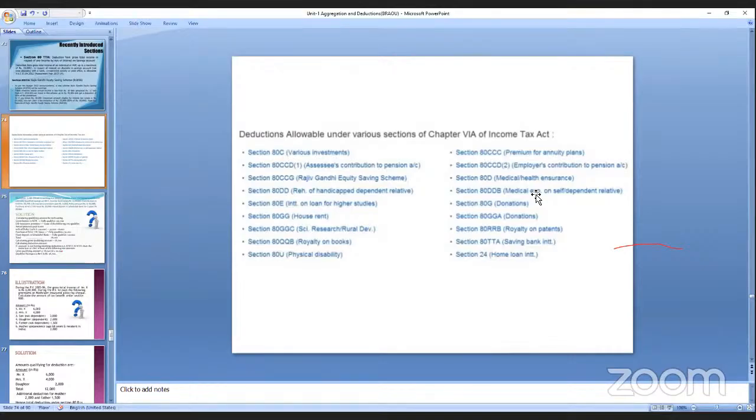And 80GGC is scientific research and rural development. 80QQB is a royalty on books.